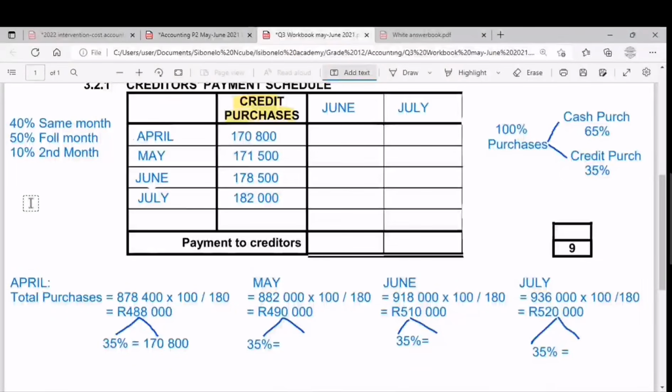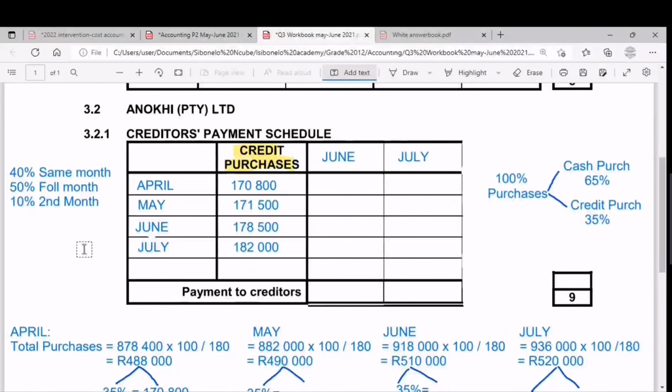It's easy now. We now have all the information to fill in our schedule. So let's check. We owe in April, the balance of money we owe in April. We pay in April, it's 40%. April is already a past month, so it's not in our budget. So we skip that and go to 50%. 50% of that April balance we're gonna settle the following month, which is May. May is not in our budget period, so we skip that too and go to the 10%.